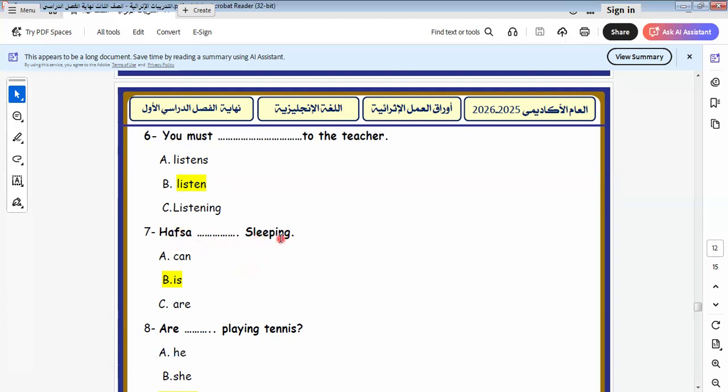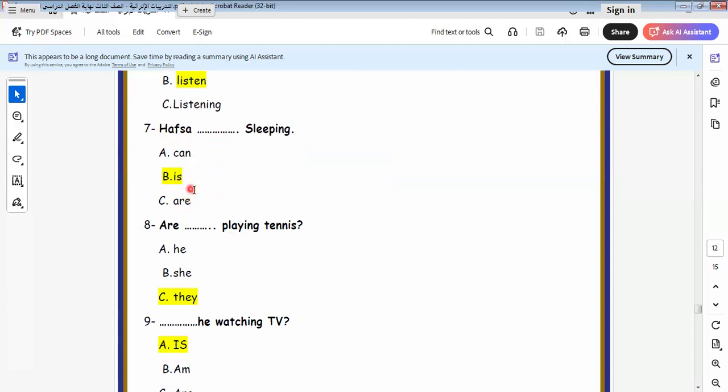Hafsa space sleeping. So sleeping here we have ing. So what is the suitable verb to be here? It will be here is. Why? Because Hafsa here is singular, and I put is here.